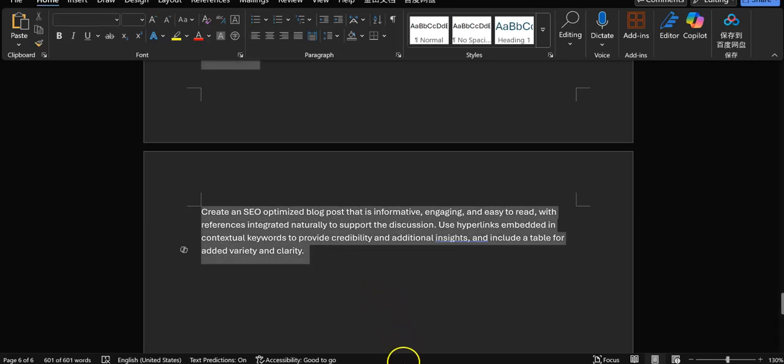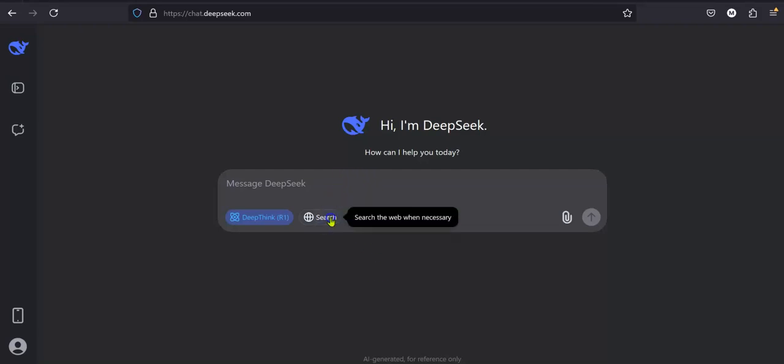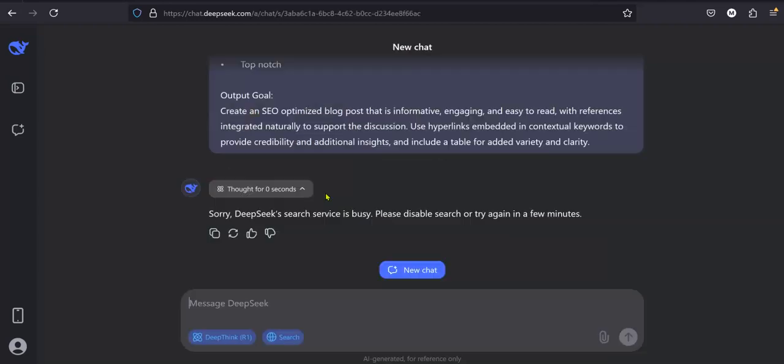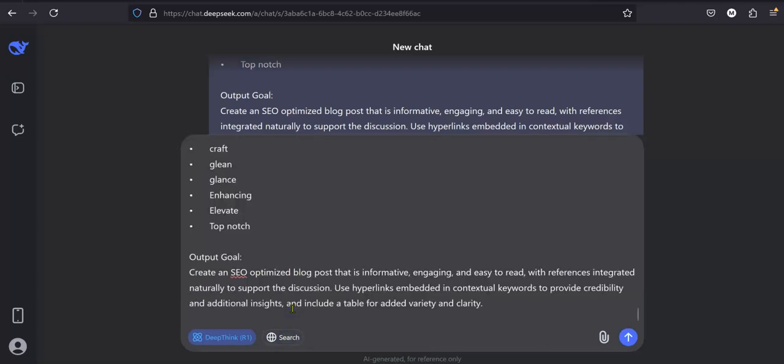Now let's go back to this. We're going to try search. I'm guessing it's not going to work because of all the problems I've been having lately. We'll try that first. My guess is it's going to come back as, yep, can't use that. But it seems to be working okay here. I just don't know how the links are going to turn out. So we'll go ahead and try it again with the links.